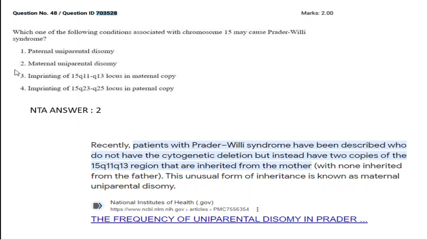I'm agreeing with the NTA answer, because many are telling option number 3, but that is due to imprinting of the locus in the paternal copy. But here they have given maternal copy. So option 2 is correct.